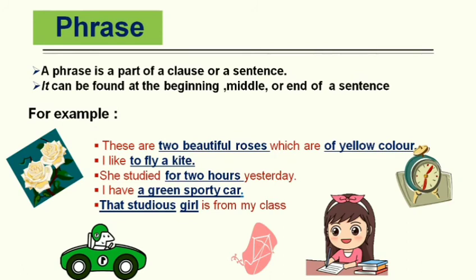As per the examples, two beautiful roses and for 2 hours, these phrases occupy the middle place in the sentences. Then another, of yellow color, to fly kite, a green sporty car, these phrases come at the end of the sentences, and that studious girl occupies the place of beginning in the sentence.